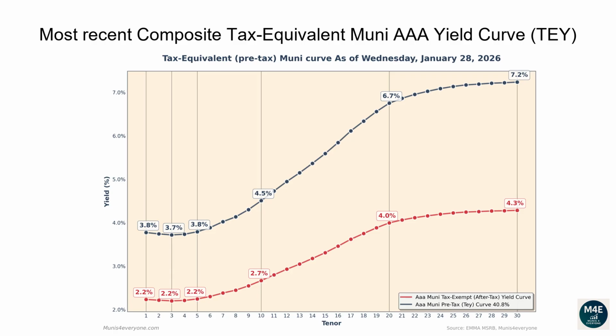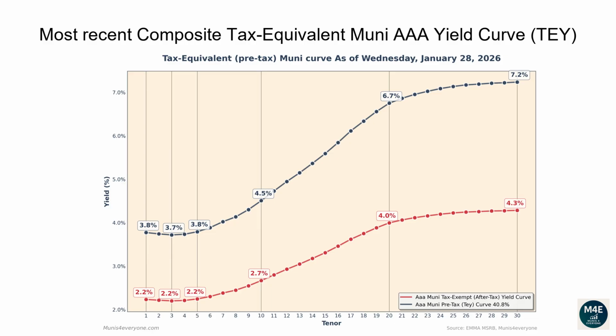Why would you care to see the tax-equivalent version of the Muni yield curve? More on this later. Let's first go over the pre-tax, aka tax-equivalent yield curve. The one-year tax-exempt yield is 2.23%, corresponding to a 3.77% tax-equivalent yield for investors in the top tax bracket.